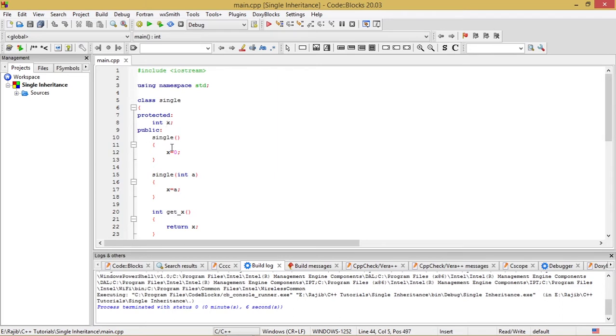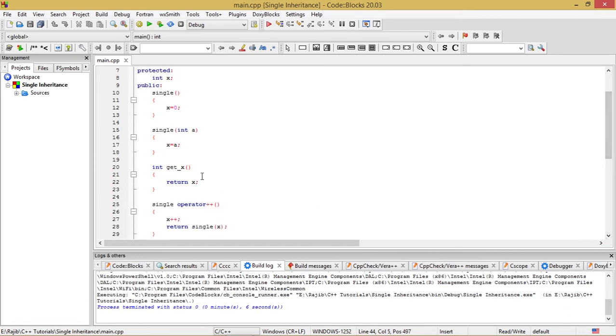After that, in the public section, I have written a constructor like this. This is a default constructor, x is equal to 0. Single int a, this is a parameterized constructor. Whatever value is passed into the parenthesis beside the object when it is created will be passed on to this variable x, and x will be assigned to that value.